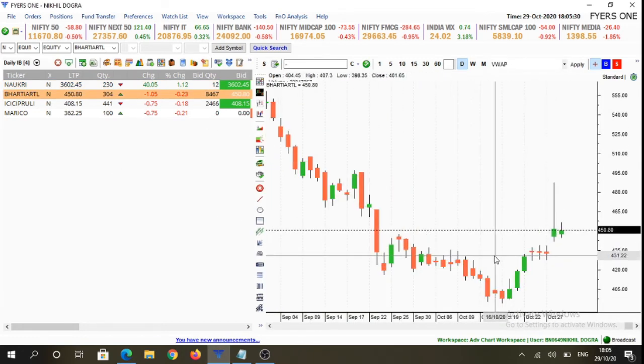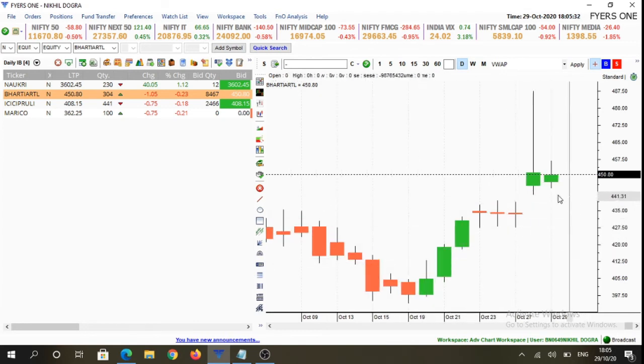If we see Bharti Airtel, we will see that above 457.1 levels, we'll look for buying opportunities. And on the flip side, below 445 levels, we'll look for selling opportunities. And in between 457 to 445 levels, we will refrain from making any trades in Bharti Airtel.